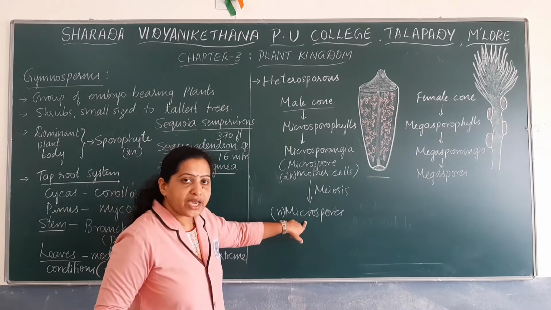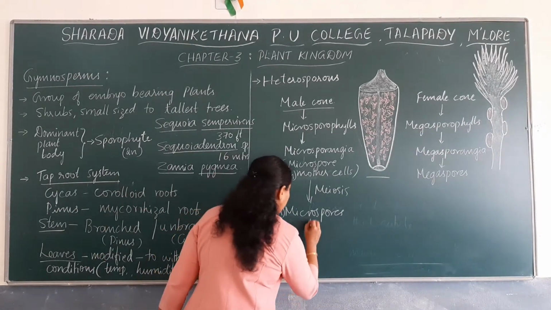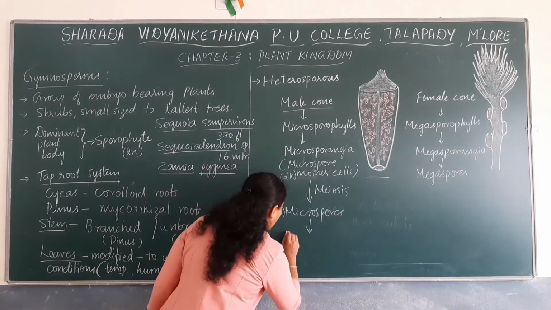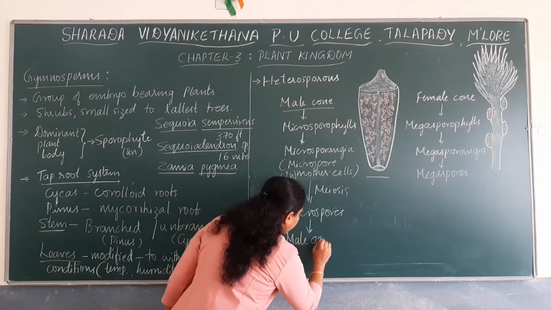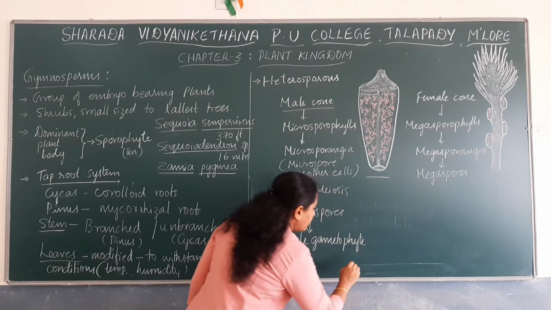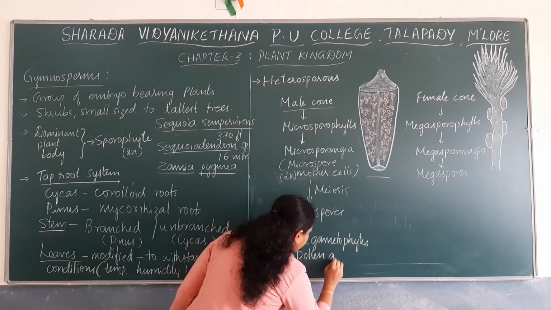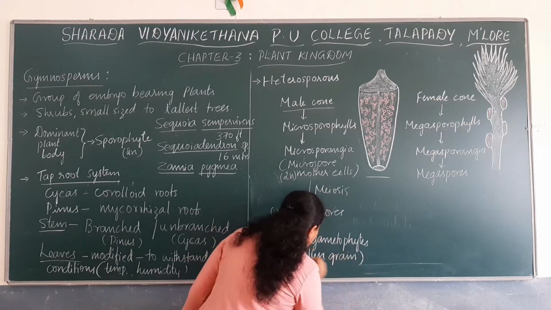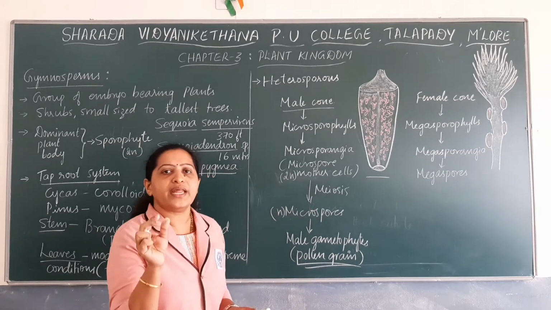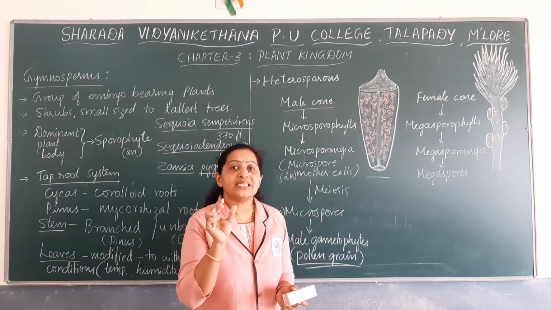Each microspore develops into a male gametophyte known as pollen grain. Remember that the pollen grain, or the male gametophyte, is a very small plant body.